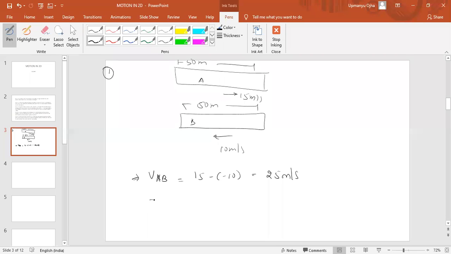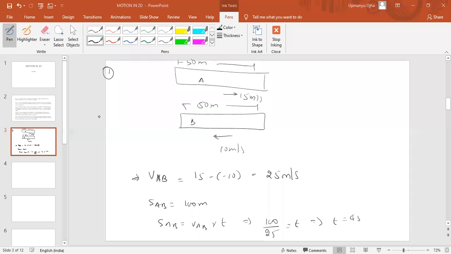Relative displacement, that is S_AB, will be equal to 100 meters. So S_AB equals V_AB into T, so 100 by 25 equals time. So time will be equal to 4 seconds. So the answer would be 4 seconds in this case.